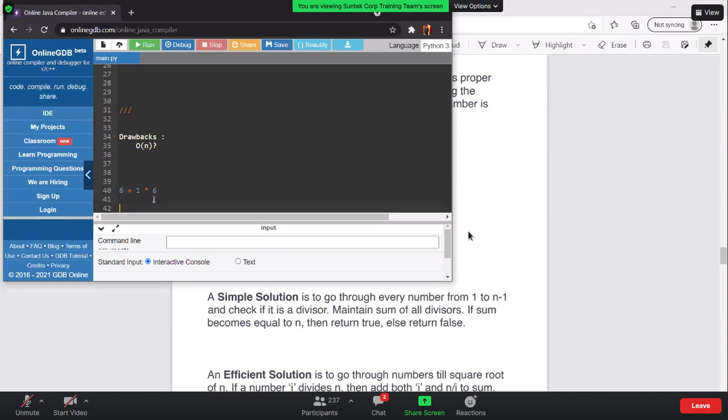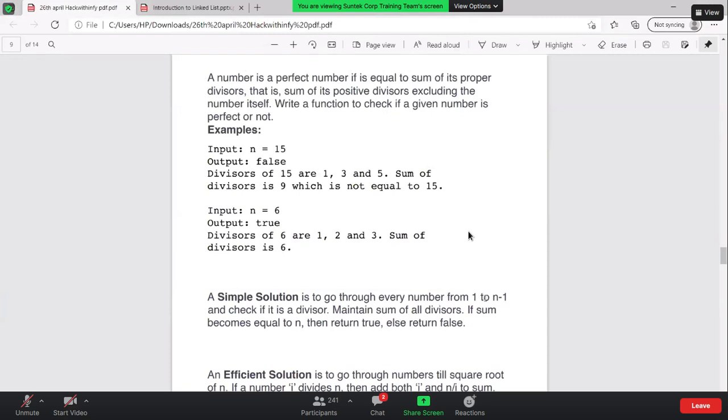If I take the second number, it is 2 into 3. If I take the third number, that is 3 into 2. In the very first scenario, I'm just dividing it by 1, then by 2, then by 3, and later I will try to divide it by 4, whether it gets divided or not. If it's not getting divided, I will not increment my count. Then I will try to divide it by 5, then 6. The 6 I'm not going to try because we need to test it till n minus 1.